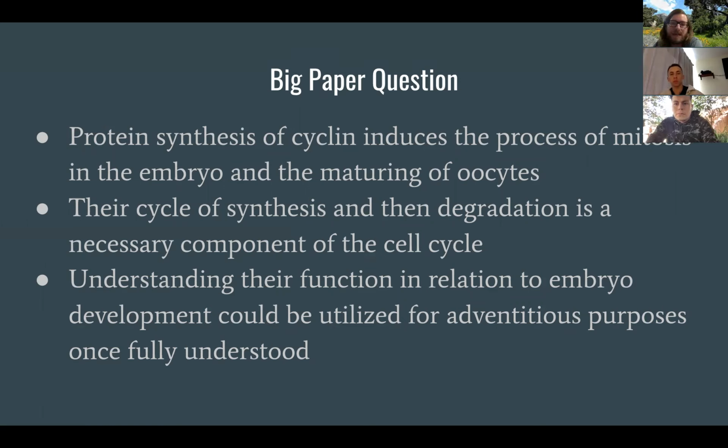In this study, the scientists are using different amphibian egg extracts that have numerous cell cycles to show how cyclin is the only protein synthesized and required to induce the process of mitosis. Cyclins are important to study as their cycle of synthesis and degradation is integral in the cell cycle. These could be altered for different advantageous purposes or to avoid certain malicious diseases from occurring and multiplying.